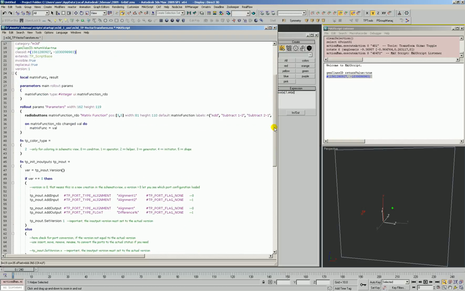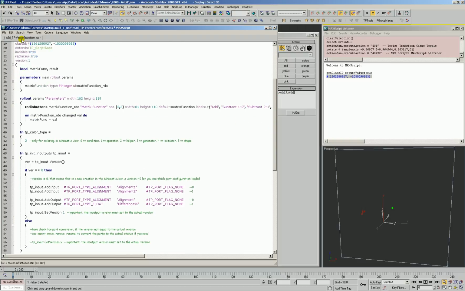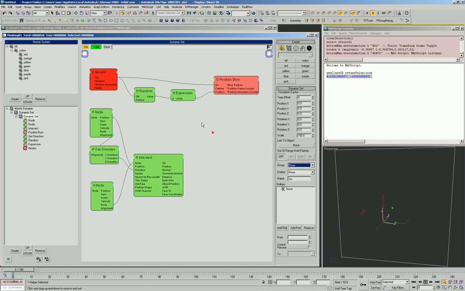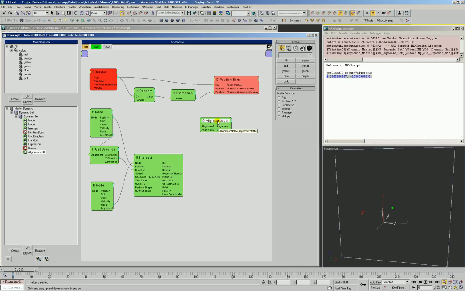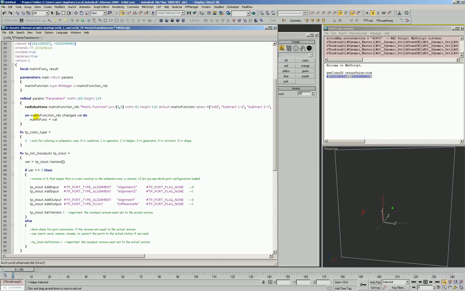Okay, and so then next up, now this, what was alignment math, let's take a quick look at that so we can see what it was doing. Alignment math took two alignments and allows you to add, subtract in certain directions, inverse, average, multiply. And it will actually output a new alignment or a difference percentage between the two alignments. We're actually going to modify this to what we want now.